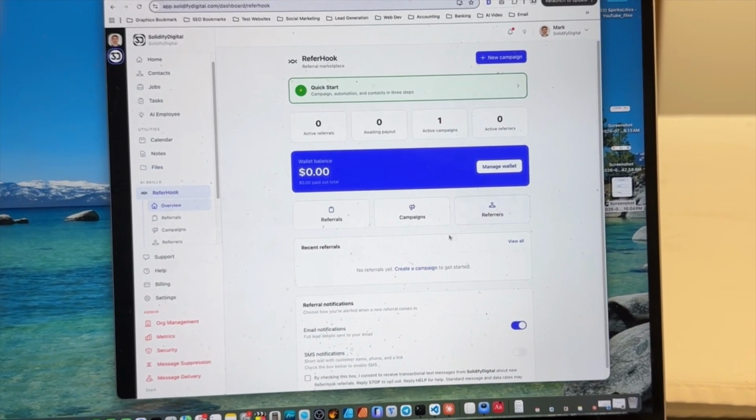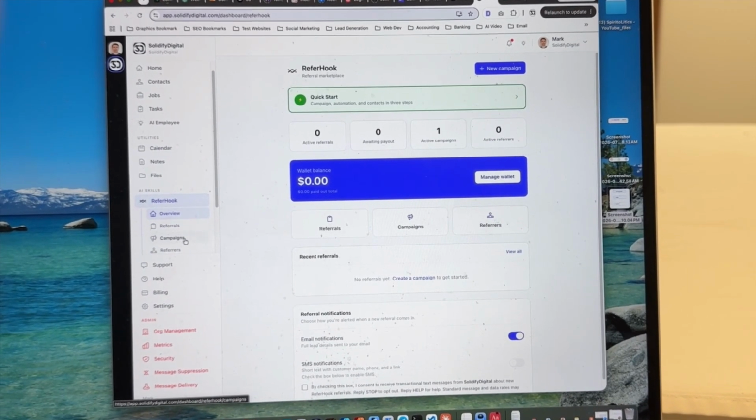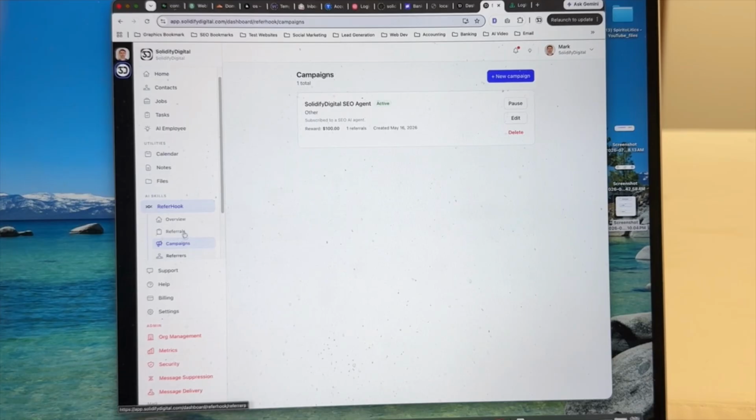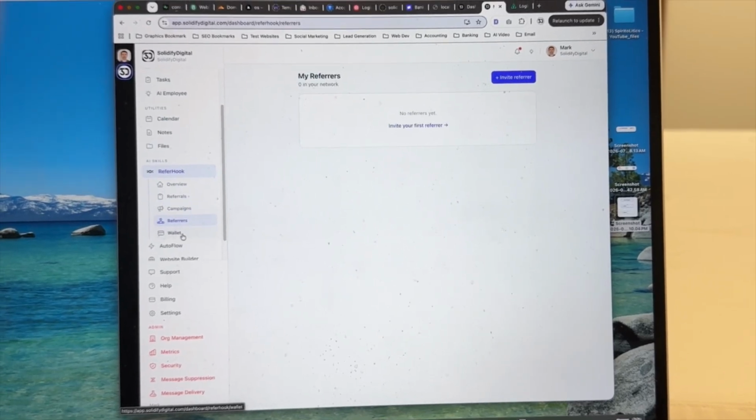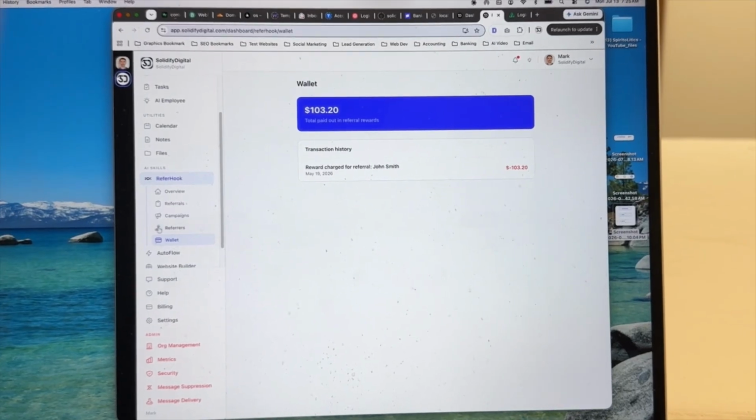So this is what it looks like. There's a quick start guide here and all sorts of things. I'm not going to give you a showcase, but I'm going to flip through certain pages of this thing. I'm going to make a separate video because it does need its own video for that.